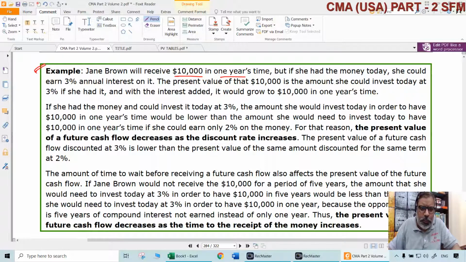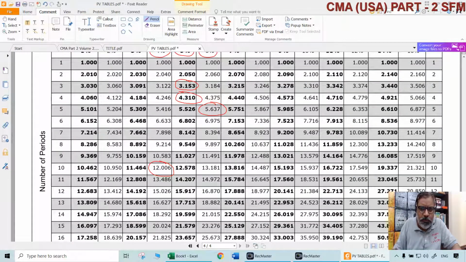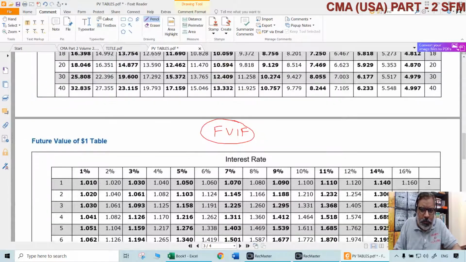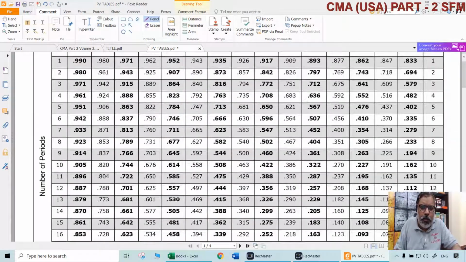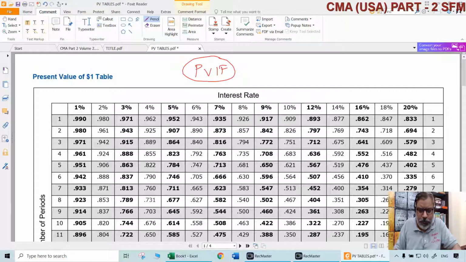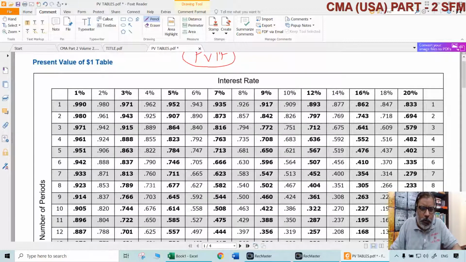For this purpose, we need two things always. One is interest rate, second one is number of periods. Interest rate is 3% annual interest. Number of periods is only 1. So all that we need to do is, naturally we have to go to the tables. Which table? Not every table. Every table is not the same. Each table is different. Now what are we looking at? We are looking at PVIF, present value interest factor, single amount only. It's not annuity. Annuity means multiple times. So PVIF means one time only, 3% is the point, and 1 year means 0.971.